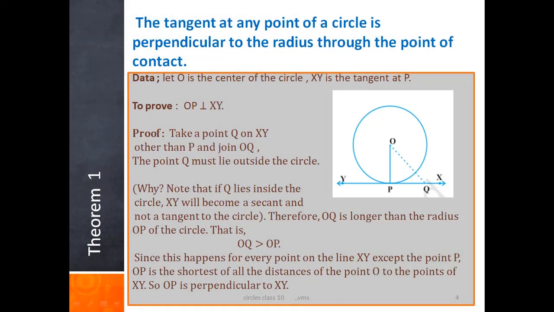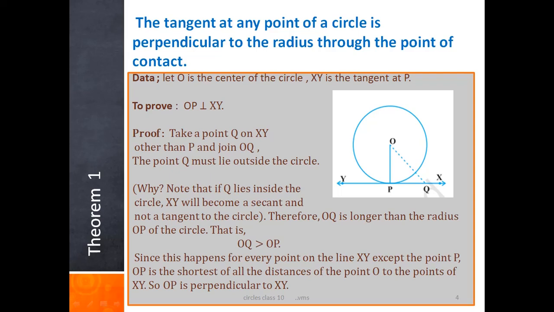This point is outside the circle. Therefore, this point Q lies on the tangent. Q is one of the points that lies on the tangent XY. Therefore, we join OQ. OQ is the hypotenuse of triangle OPQ, the longest side.